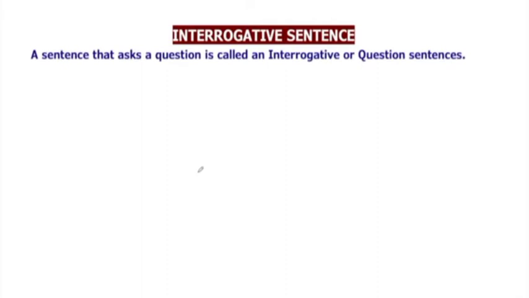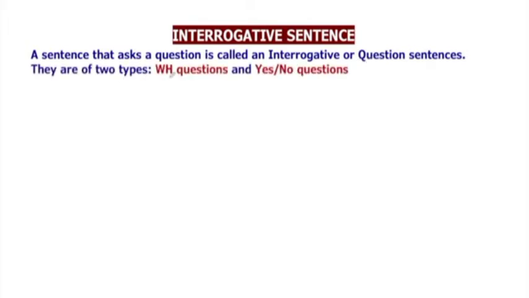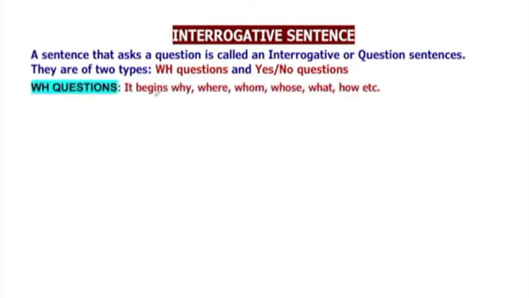Let's see what the interrogative sentences are. A sentence that asks a question is called an interrogative or question sentence. They are also of two types, WH questions and yes-no questions.